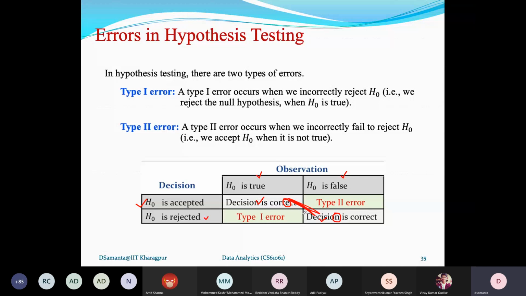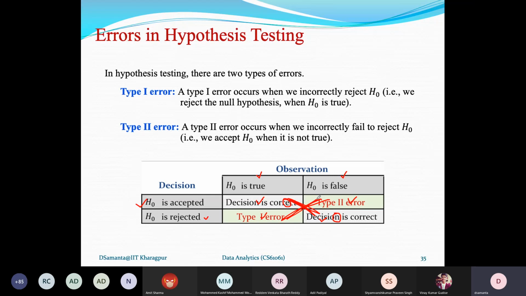On the other hand, these two entries here: H0 is true, but you reject it. This leads to a type 1 error. And here H0 is accepted, but actually H0 is not true. So this leads to a type 2 error. So these two entries on the right correspond to the error entries.